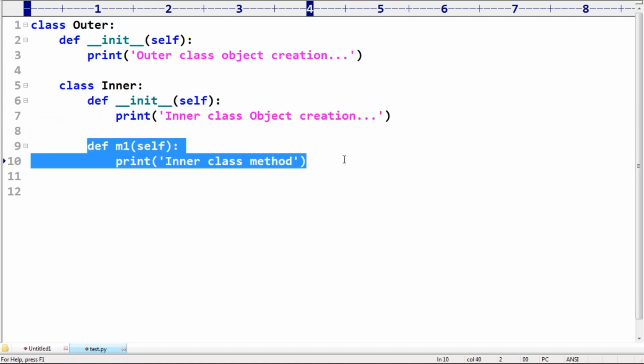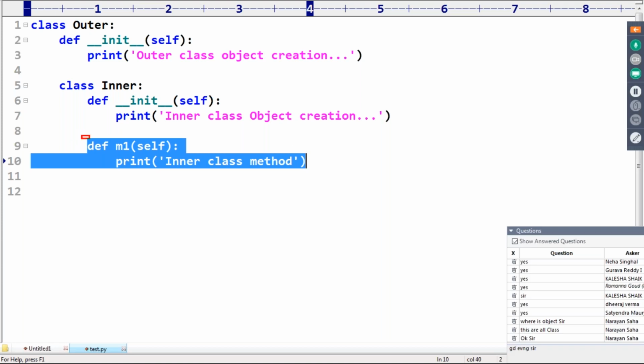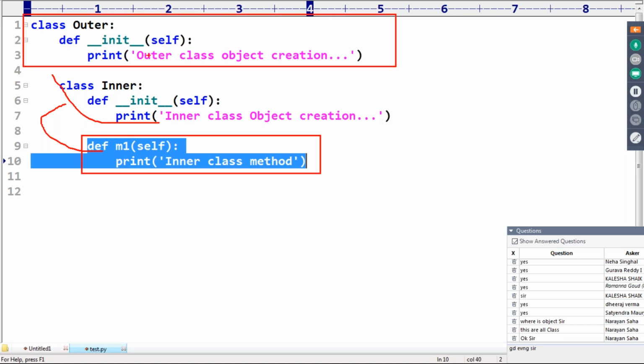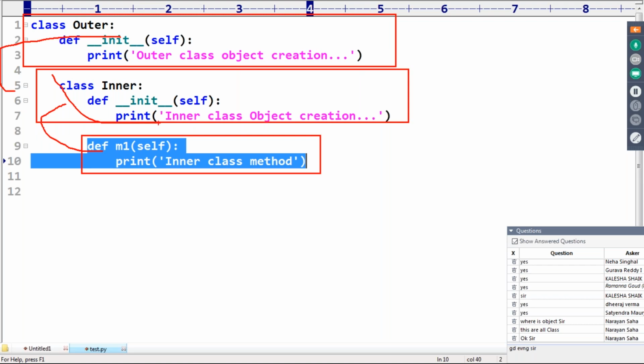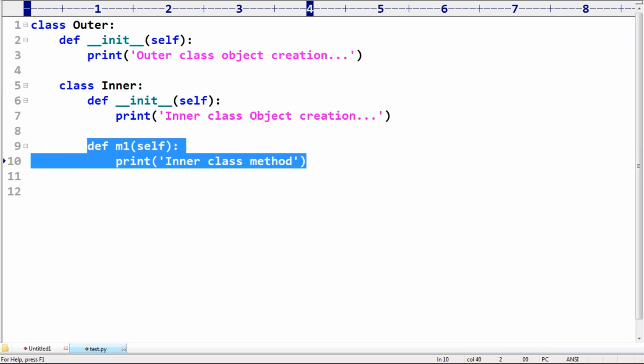So if you want to call this m1 method, an inner class object must be required. But without an existing outer class object, there is no chance of an existing inner class object. So step number 1, create the outer class object. By using that, create the inner class object. By using that, you can call the m1 method. That's all, sir. Are you able to understand, right? The outer class object should be used, then only you can access inner class members.